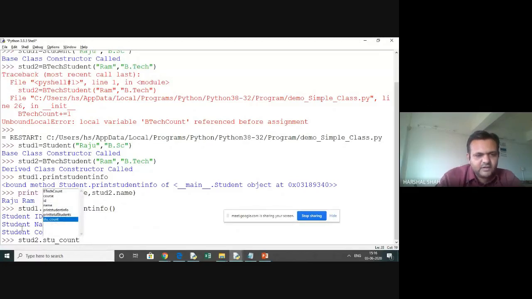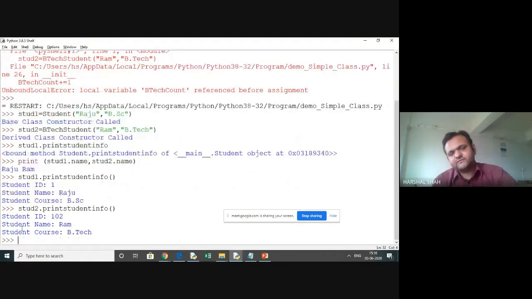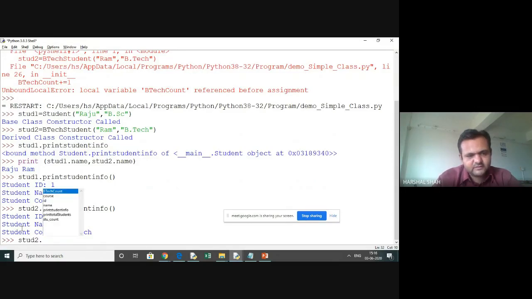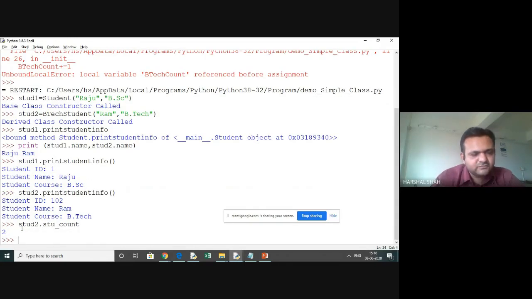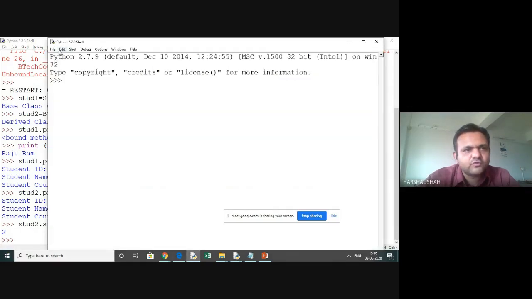And I will again have the student count printed directly. I can do it and I can see print student info, and you can see that it has been started with 100 also. And now student 2 is accessing the student count also. So that's the way we had done it, and now I'll open up those codes in front of you to answer some queries.